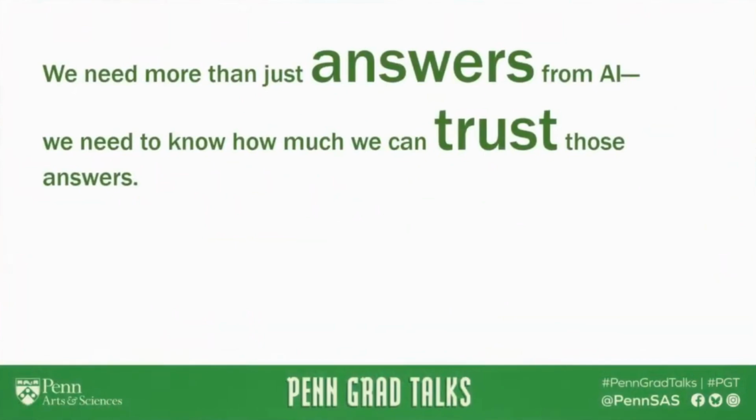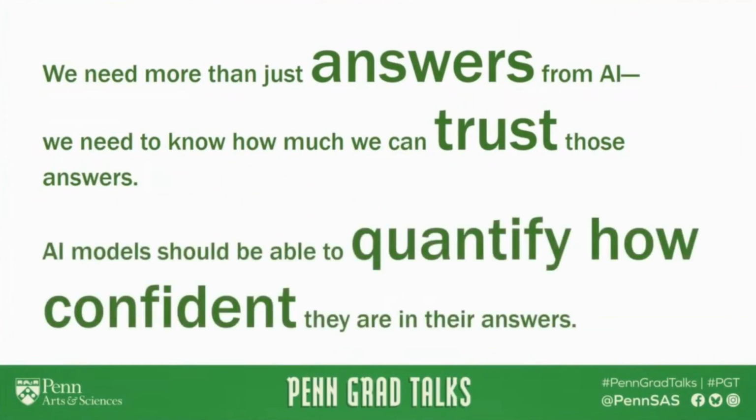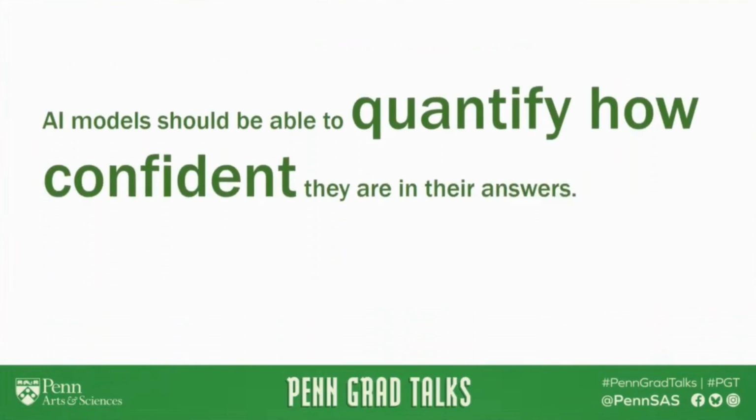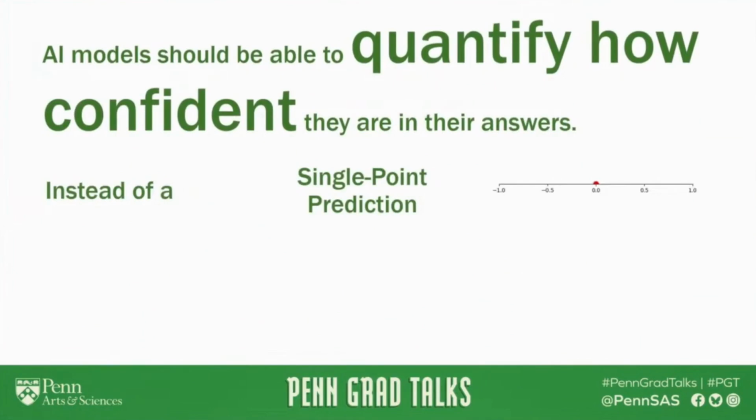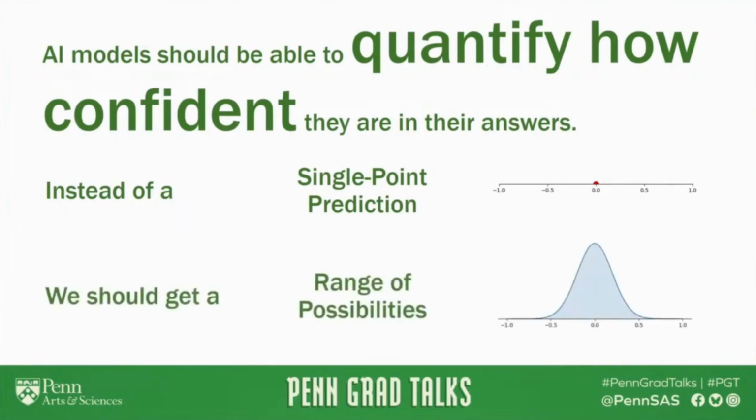We need more than just answers from AI. We need to know how much we can trust those answers. In other words, we need AI to be able to quantify how confident they are in their answers. Instead of having models output a single prediction, like we see here, outputting the number 0 without any added information, we should get a range of possibilities that describe different possible outcomes.